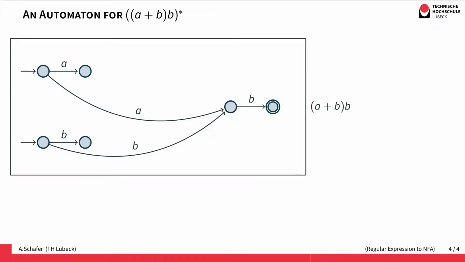After having dealt with the innermost operation, the union, we proceed to the concatenation, so we have to construct an automaton for the concatenation of A plus B with B, and we do the concatenation construction. The concatenation construction simply says: take every transition that leads to a final state in the first automaton, this transition here for example, duplicate it and add a transition to the initial state of the second automaton. There was another transition leading to an accepting state, this B transition, and we have to duplicate this as well and make a transition to the initial state of the second automaton.